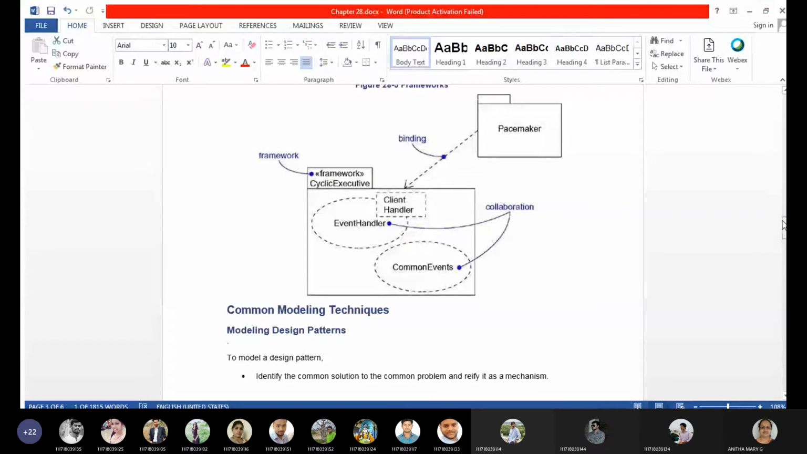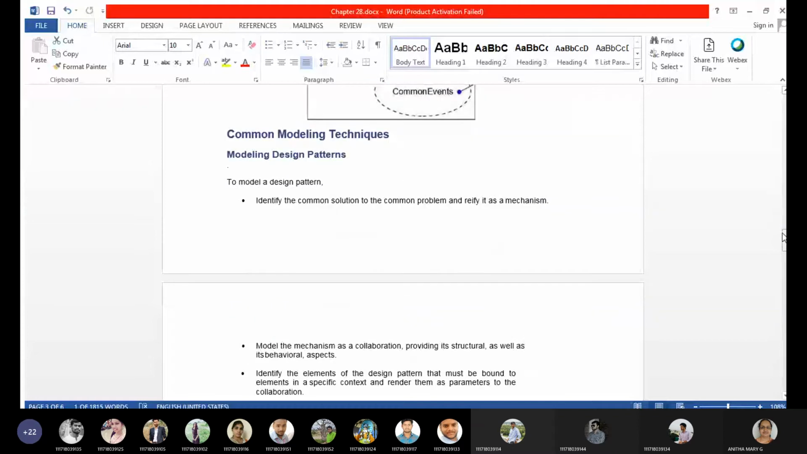The second part of this chapter is about common modeling techniques. Here we have two common modeling techniques. Obviously one common modeling technique is for design patterns, which is nothing but mechanisms. And the second common modeling technique is for frameworks, which is architectural patterns. So it's an indirect way of asking the question: how to model a design pattern? It's nothing but a mechanism only.